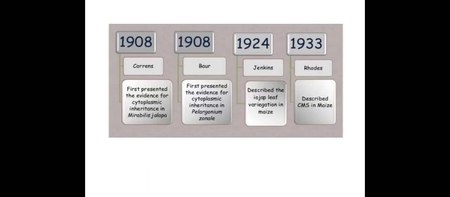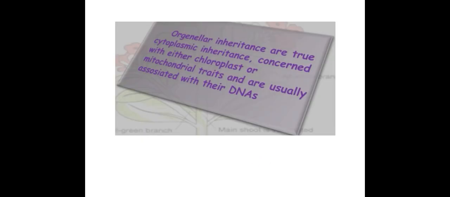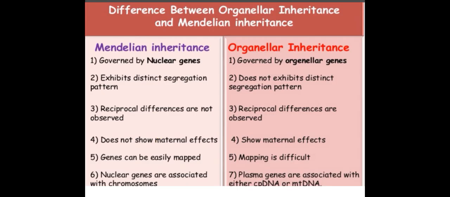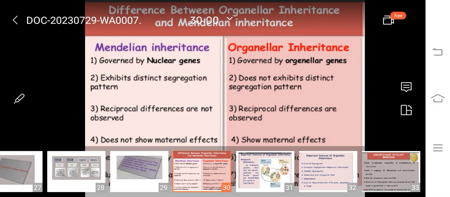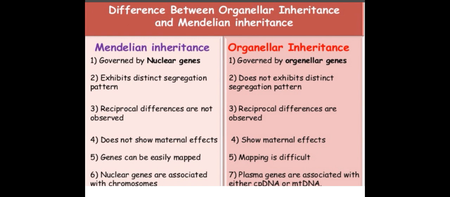Organellar inheritance is a type of cytoplasmic inheritance concerned with either chloroplast or mitochondrial traits that are usually associated with their DNAs. Difference between organellar inheritance and Mendelian inheritance. Mendelian inheritance, governed by nuclear genes, exhibits a distinct segregation pattern.